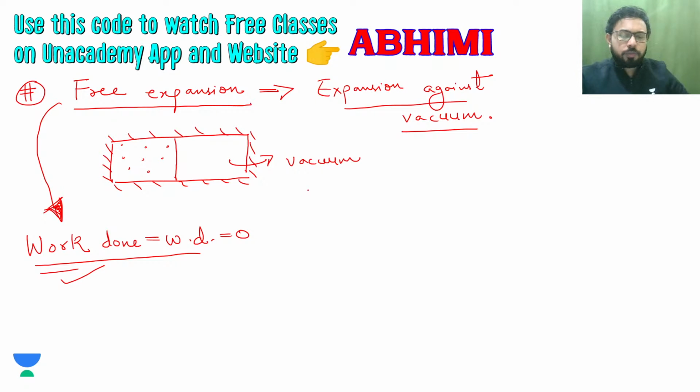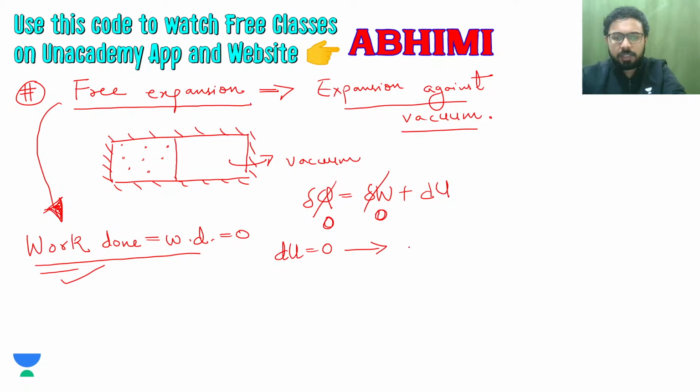And by first law of thermodynamics, since we are talking about first law of thermodynamics in this class, you will find del Q is equal to del W plus dU. So since this is an isolated system and work done here is zero, you will find that change in internal energy will be equal to zero in free expansion, and this means that your temperature change is also zero.